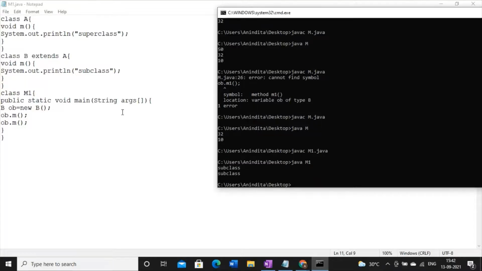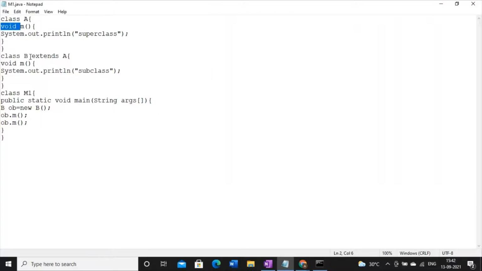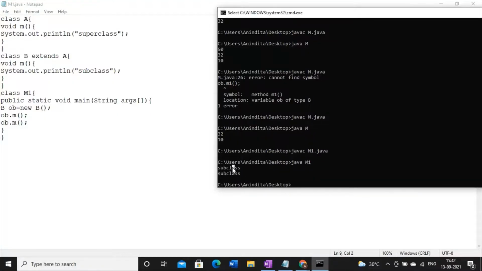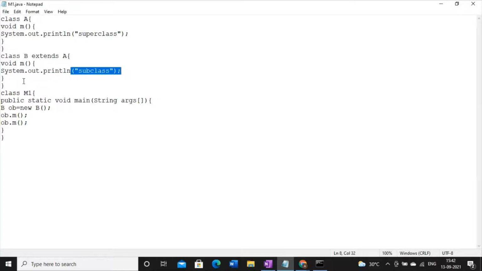See the output. I have printed both the m methods, but unfortunately only the last output, or the lowermost output, of the method is visible. See, the output is subclass and subclass. So it is only displaying the output of the second method, the method inside the subclass B. Why? My question was, can I prove that methods are also generalized? Meaning whichever method I have in the superclass, it is already copied in the subclass. Yes, I can prove it.